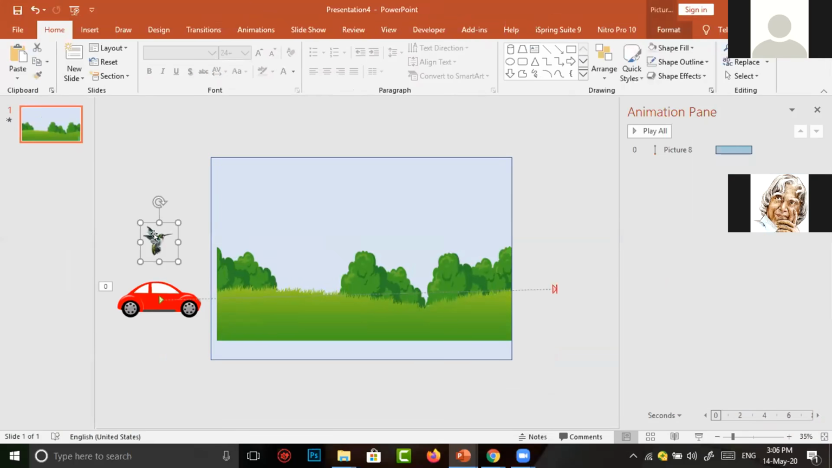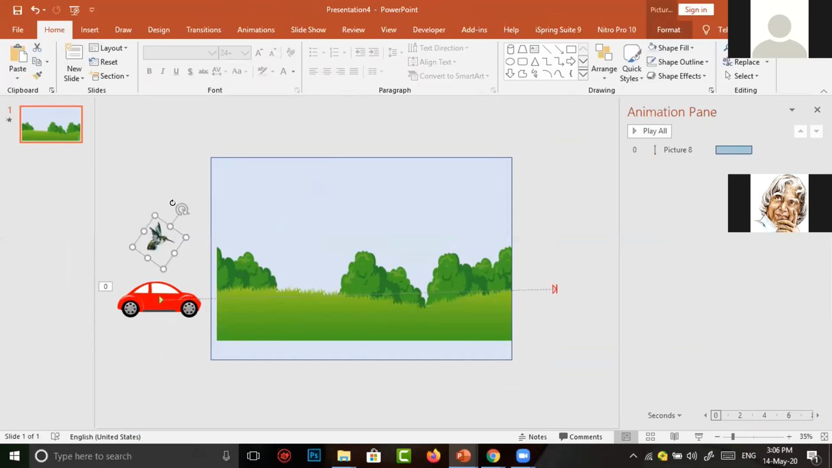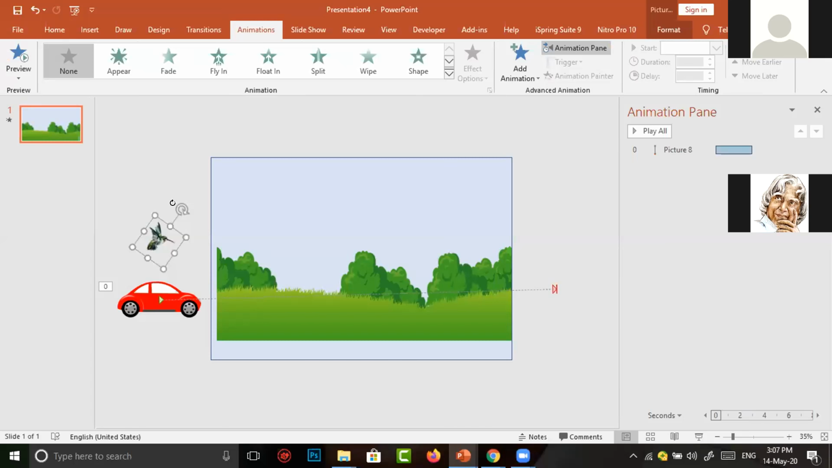Now I want to animate this bird. I simply rotate the bird. Now I want to make the bird to fly from left to right. To animate any character, you have to go to animations and click on my animations. Now I want to make the bird to move.